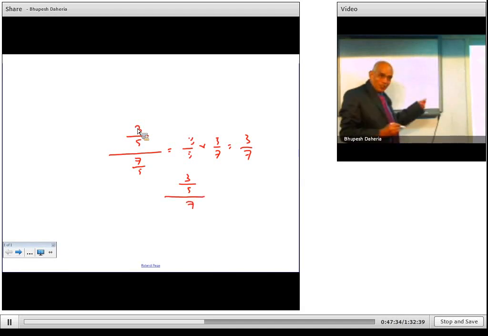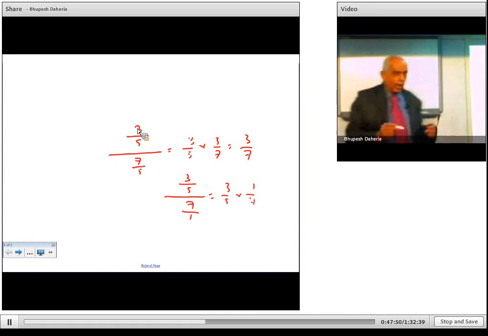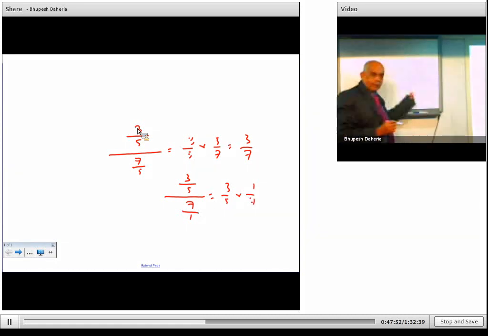That is wrong, because 7 is nothing but 7 upon 1, and now you do the reverse multiplication. So this is 3 upon 5 into 1 upon 7. Finally 5 and 7 become multiplication, 35, so that is 3 upon 35. One has to be careful because most students have problems understanding these types of things. Okay, now let us see.